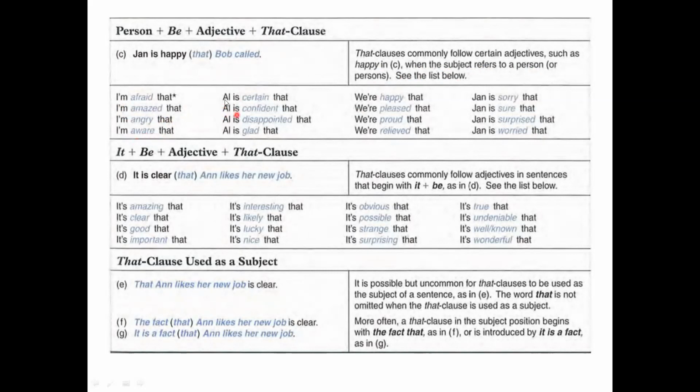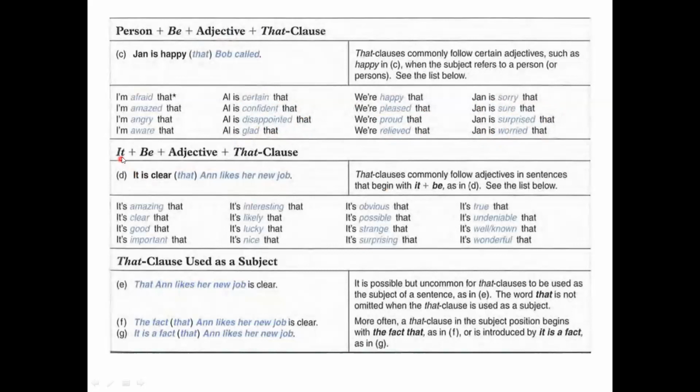We think of the form: certain that, confident that, disappointed that, glad that. So we think of them as referring to a person. We are happy that, pleased that, proud that, relieved that. John is sorry that, sure that, surprised that, and also worried that.